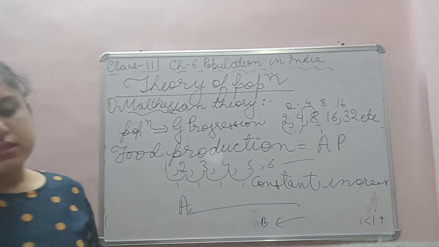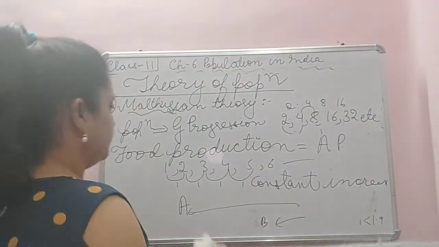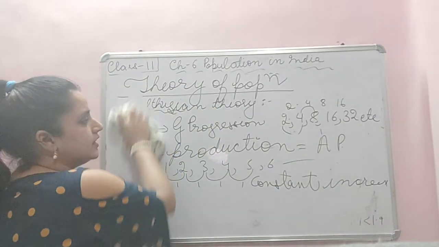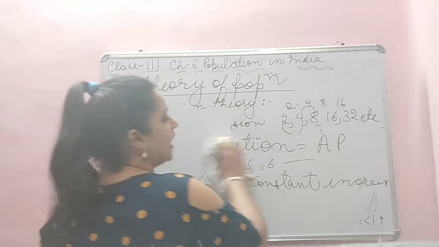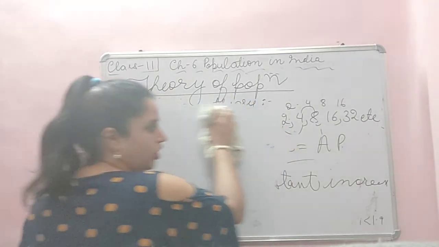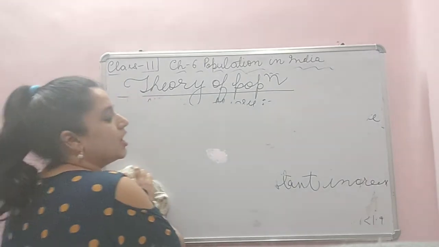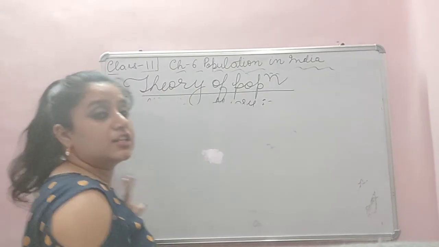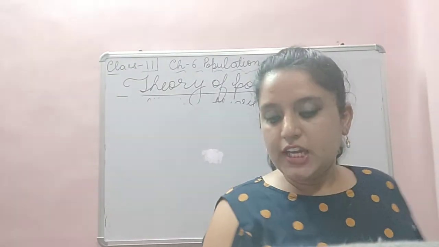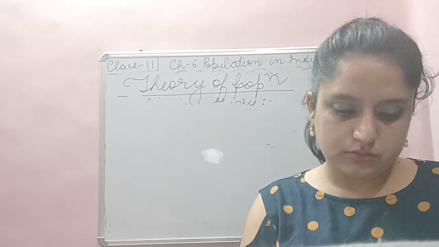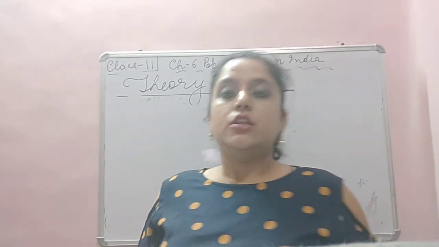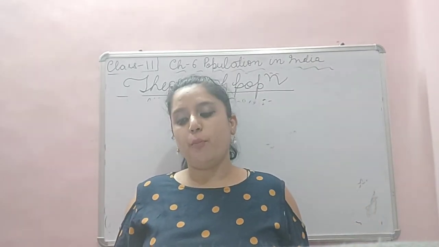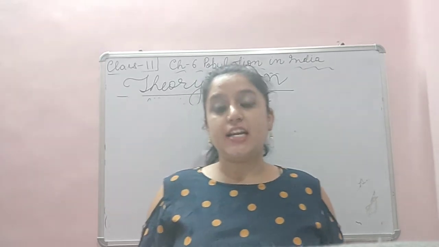Thomas Robert Malthus in his book defined this theory that population is growing in GP progression, that is the geometric progression, whereas food is growing in arithmetic progression. And the book name of Malthus is An Essay on the Principle of Population, published in 1798.